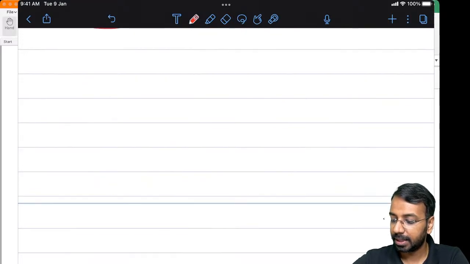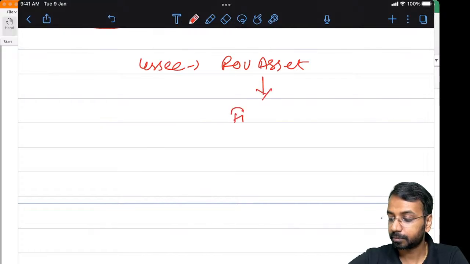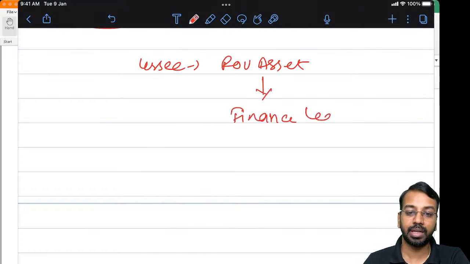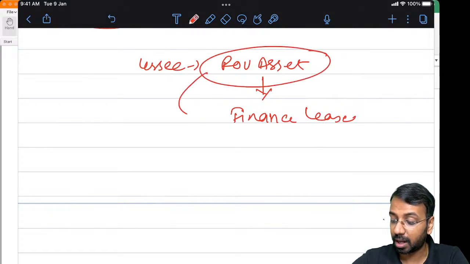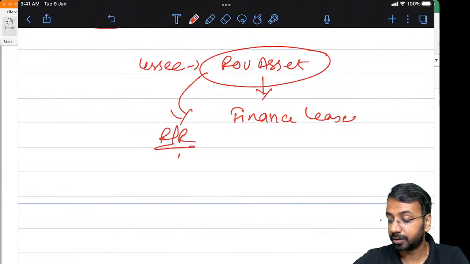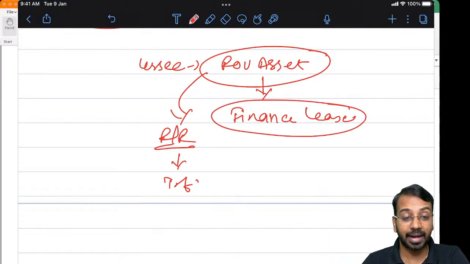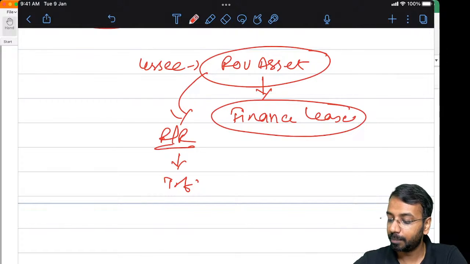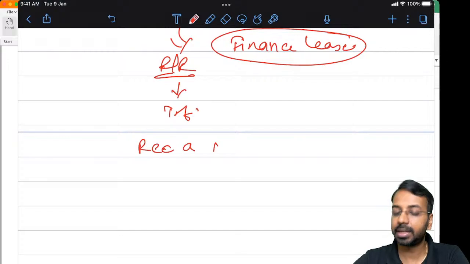So, if the lessee has a right of use asset and this is being given out on a finance lease, then what does it mean? It means that the risk and rewards, the RR, of this right of use asset has been transferred, which means it becomes a finance lease. And in a finance lease, what do we do? We have understood that you will recognize a net investment in lease.